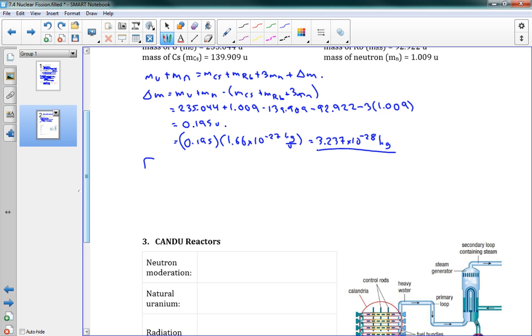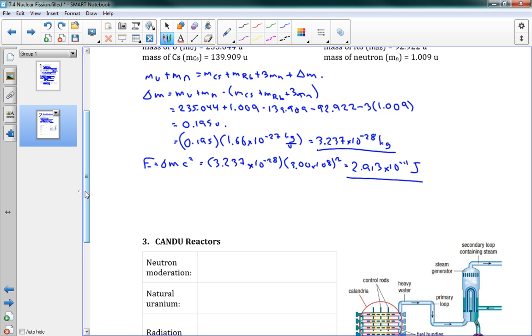So we can say E is equal to delta M C squared. We can find out our energy here. We've got 3.237 times 10 to the negative 28 times our C squared, which is 3.00 times 10 to the 8 squared. And this equals 2.913 times 10 to the negative 11 joules.